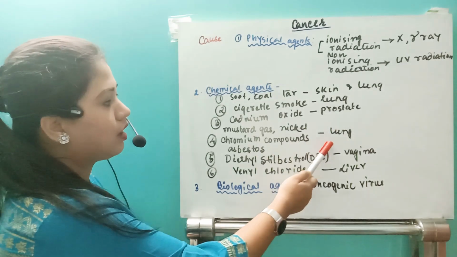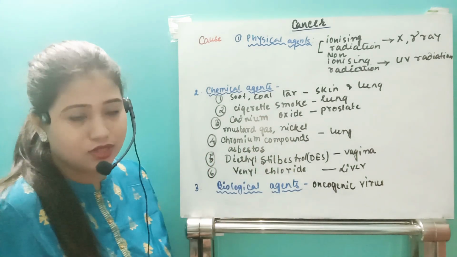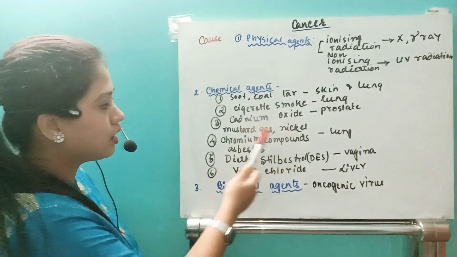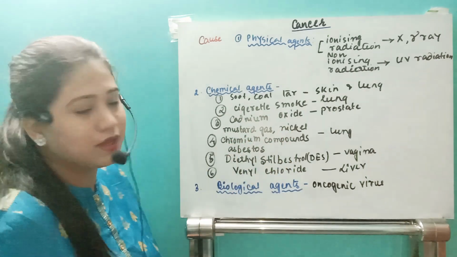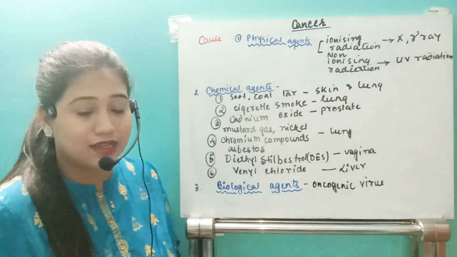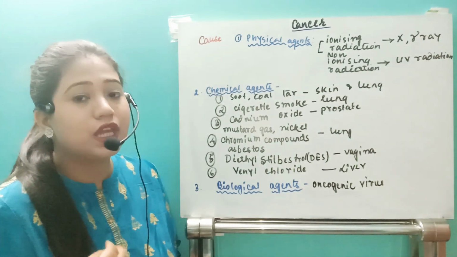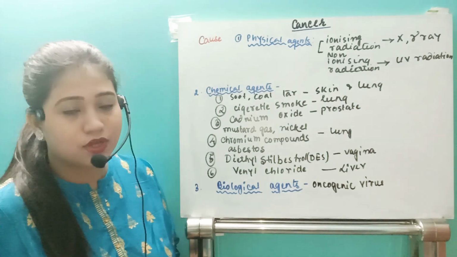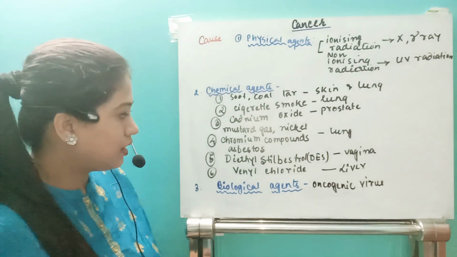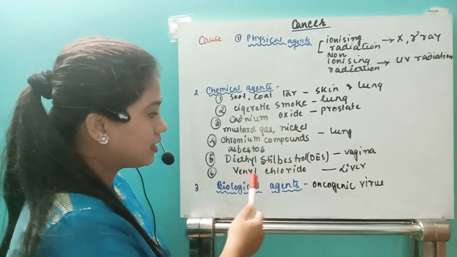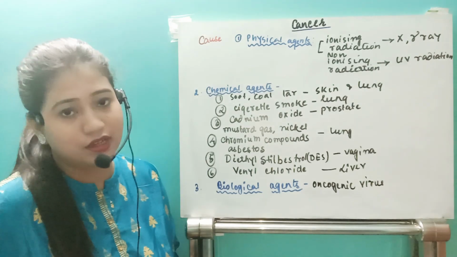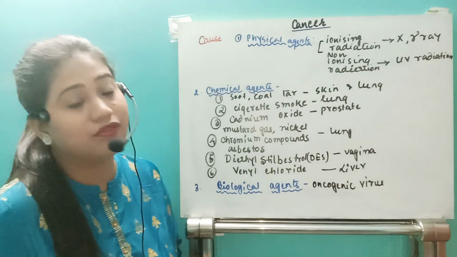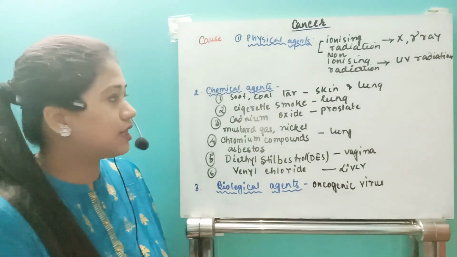Next one, for lung cancer, there are various gases or various types of chemicals present. What are they? Mustard gas, nickel, chromium compounds or asbestos. They can cause lung cancer because if we inhale those chemicals through our nose, then in our lung, in our respiratory tract, it can cause cancer. Next one, DES, diethylstilbestrol, can cause vaginal cancer. Another one is vinyl chloride, which can cause liver cancer. So these are coming under the chemical agents.